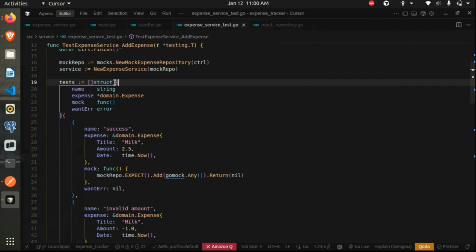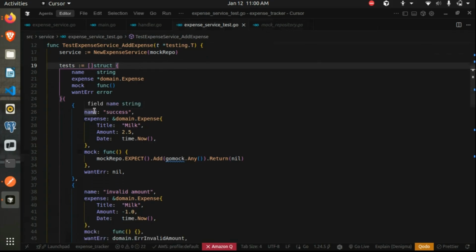Basically, we declare a struct and all the things which we need for the test case. One is the name. The name can be the scenario of the test case, let's say a success or failure scenario, or you want to test a specific validation. So you can mention it over there, so it's easier for you and other people to understand what this particular test case refers to.